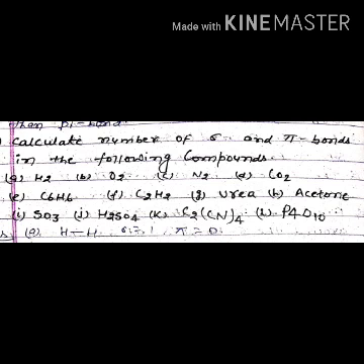Question: calculate the number of sigma and pi bonds. In case of hydrogen, due to presence of single bond, sigma is 1 and pi 0. In case of O2, sigma 1 and pi 1. In case of N2, sigma 1, pi 2. In case of CO2, sigma 2 and pi 2. In case of benzene, sigma 12 and pi 3. In case of acetylene or ethyne, sigma 3 and pi 2. In case of urea, sigma 7